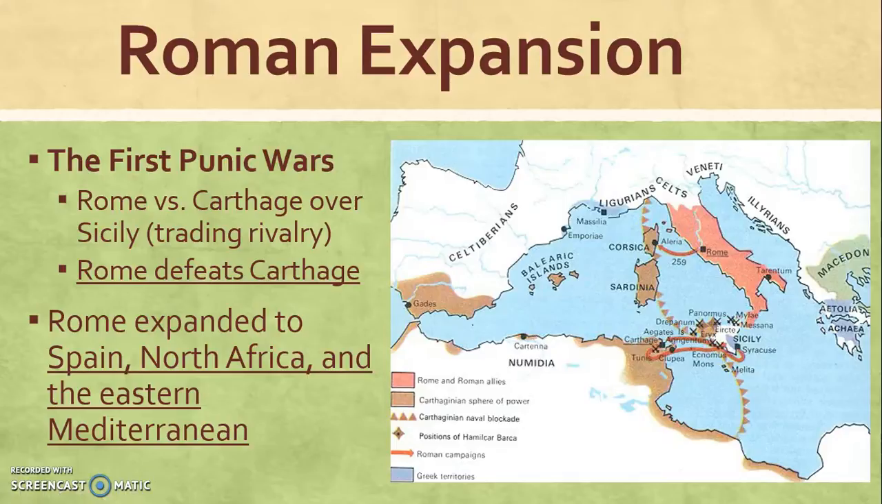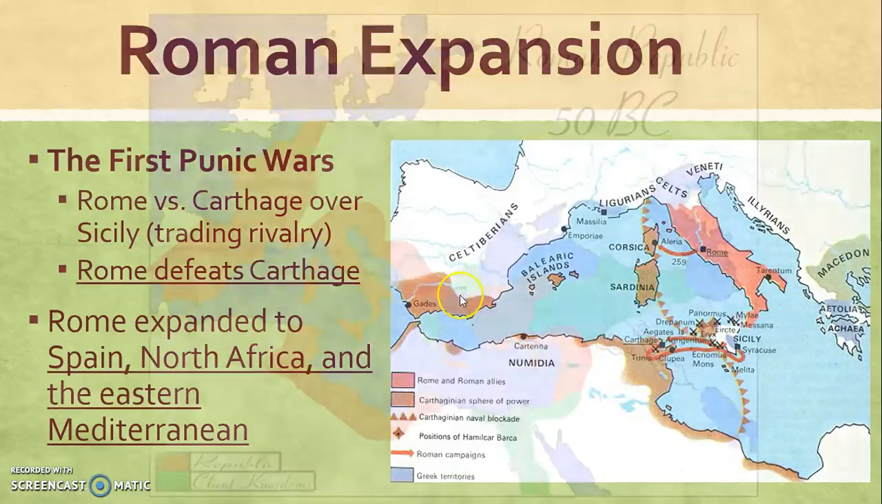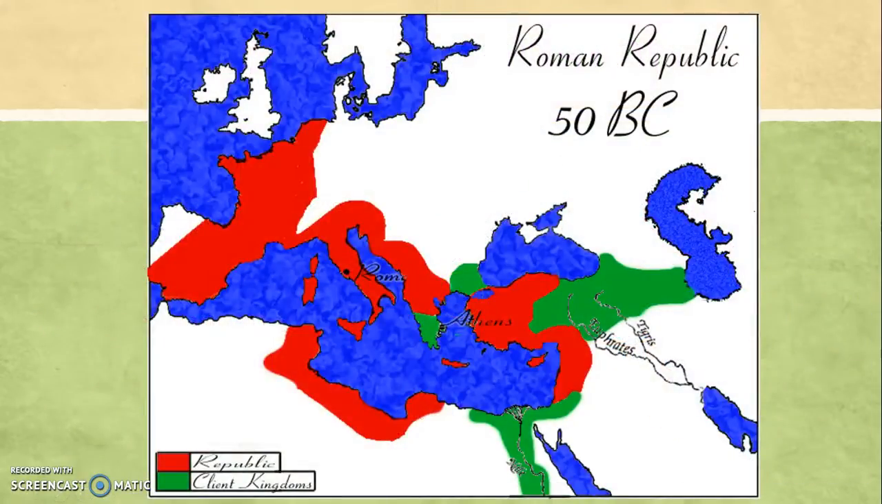Romans defeated Carthage in the First Punic War and expanded into Spain, North Africa, and the Eastern Mediterranean. So that's what you can see here. By 50 BC, this area in red is what the Roman Empire looked like, or Roman Republic rather.